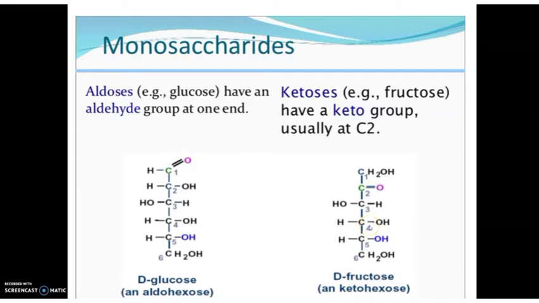And if you check another hexose, for example, the ketone group is attached at the second carbon atom, C double bond O, R group. So we call it ketohexose. It also contains 6 carbon atoms. This is the first type of classification of monosaccharides. We can classify them as aldose and ketose.